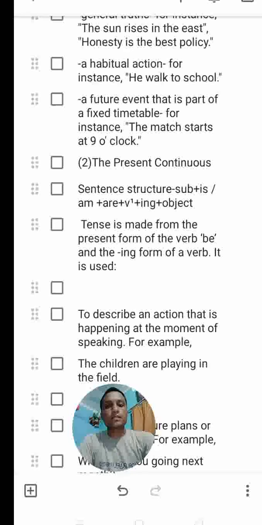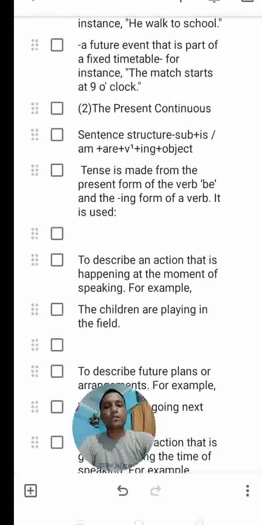Okay, then the second one is present continuous tense. The structure for the present continuous tense is: subject, then is, am, are as the helping verbs, then the first form of the verb with ing, then the object. So is, am, and are are the helping verbs of this tense. Is we use for singular subjects. With the subject I we use am, and are we use for plural subjects.